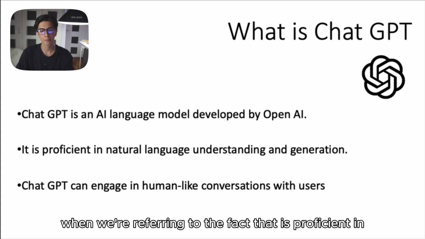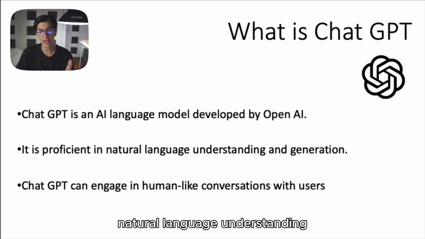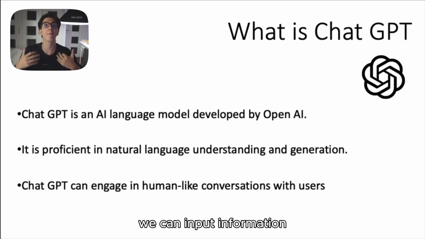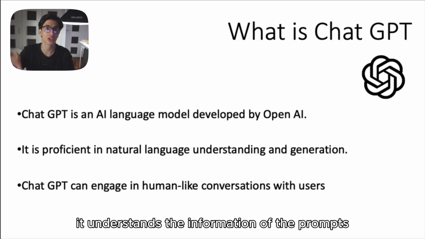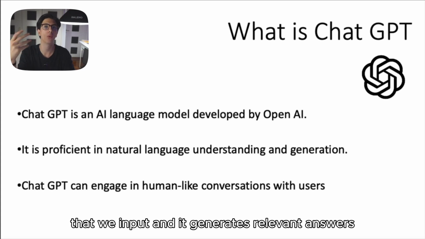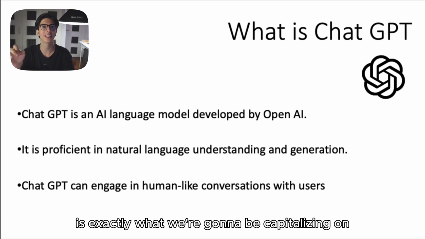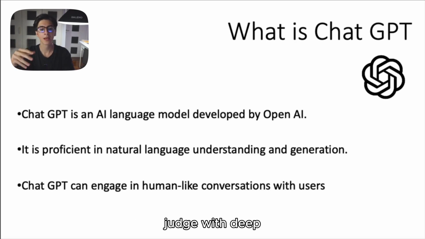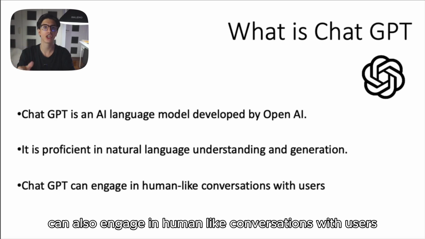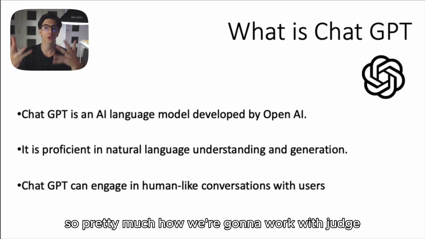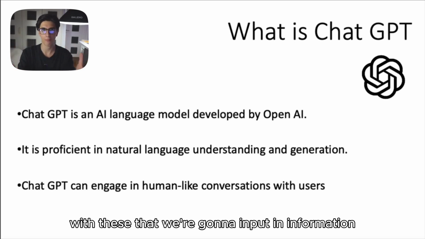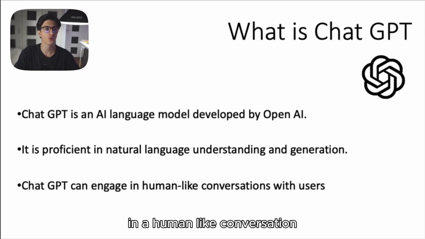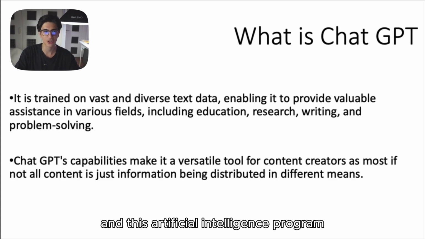Now, when we're referring to the fact that it's proficient in natural language understanding, we're referring to the fact that we can input prompts, we can input information, it understands the information of the prompts that we input, and it generates relevant answers. And this, ladies and gentlemen, is exactly what we're going to be capitalizing on for the creation of our content. ChatGPT can also engage in human-like conversations with users. So pretty much how we're going to work with ChatGPT is that we're going to be inputting information, and it's going to be answering our questions, if you will, in a human-like conversation, which is valuable for both us and this artificial intelligence program.